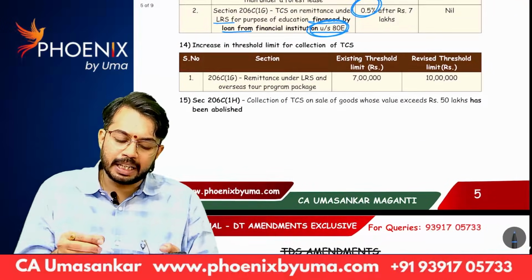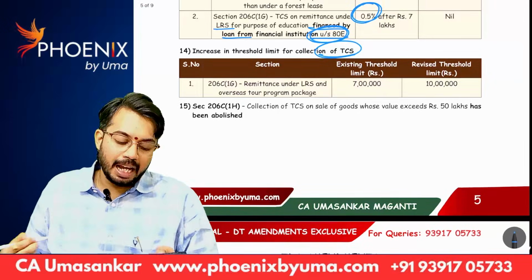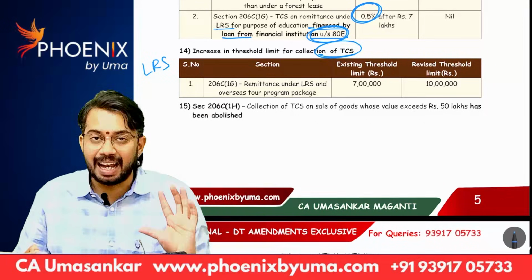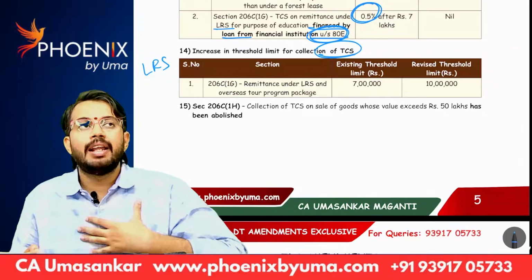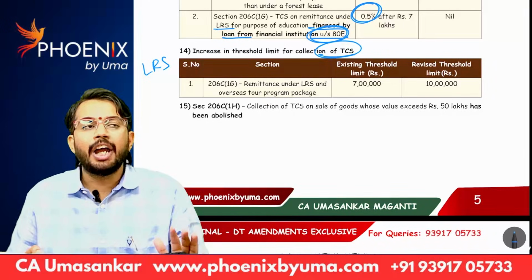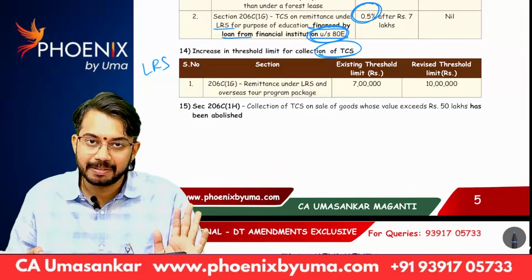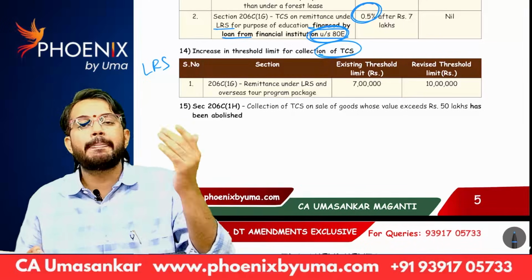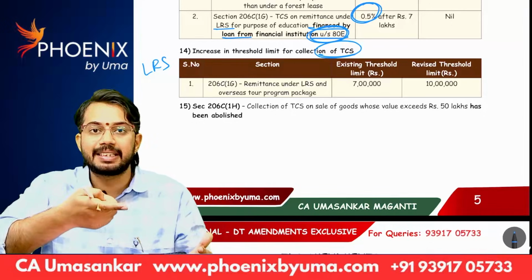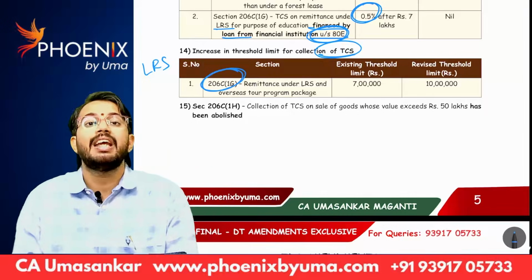Next, increase in threshold limit for collection of TCS. Under LRS, earlier the threshold limit is 7 lakhs. That means what? Let's say there is my friend in UK. I wanted to transfer him 8 lakh rupees for his expenses. So before 1st April 25, if the amount of remittance is more than 7 lakh rupees, TCS is required to be collected under section 206C(1G).